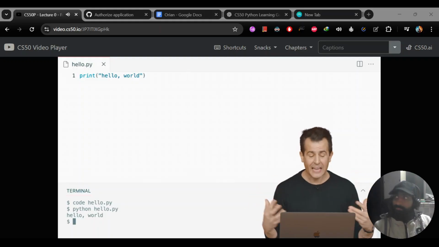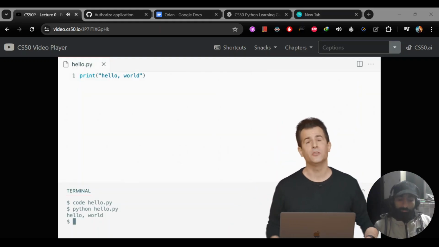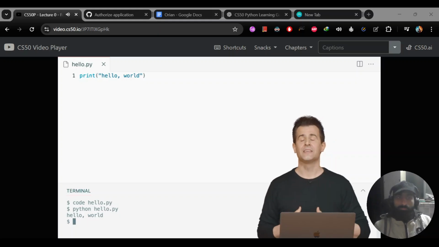So if you too have typed exactly that same code and have executed exactly that same command, you will have written your very first program, in this case, in Python.